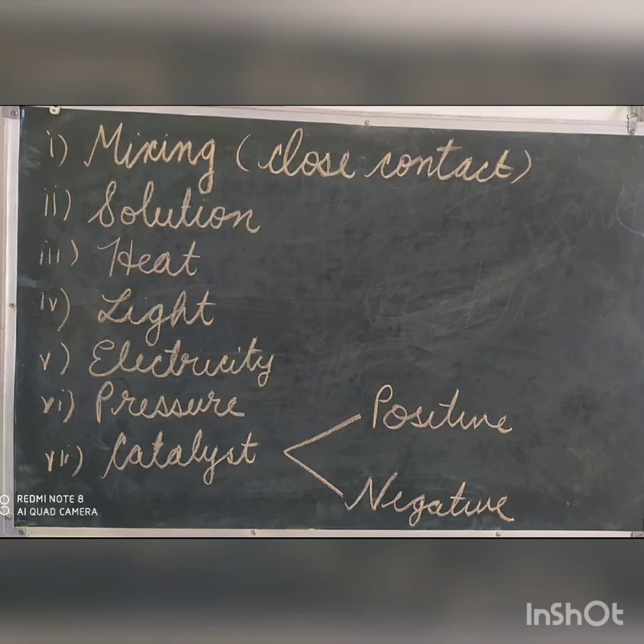First is mixing or close contact. In some cases, a chemical reaction occurs when two substances are mixed in their solid states. Example, iodine and phosphorus react explosively when brought into close contact. Lead nitrate and potassium iodide react to make lead iodide when they are brought in close contact.